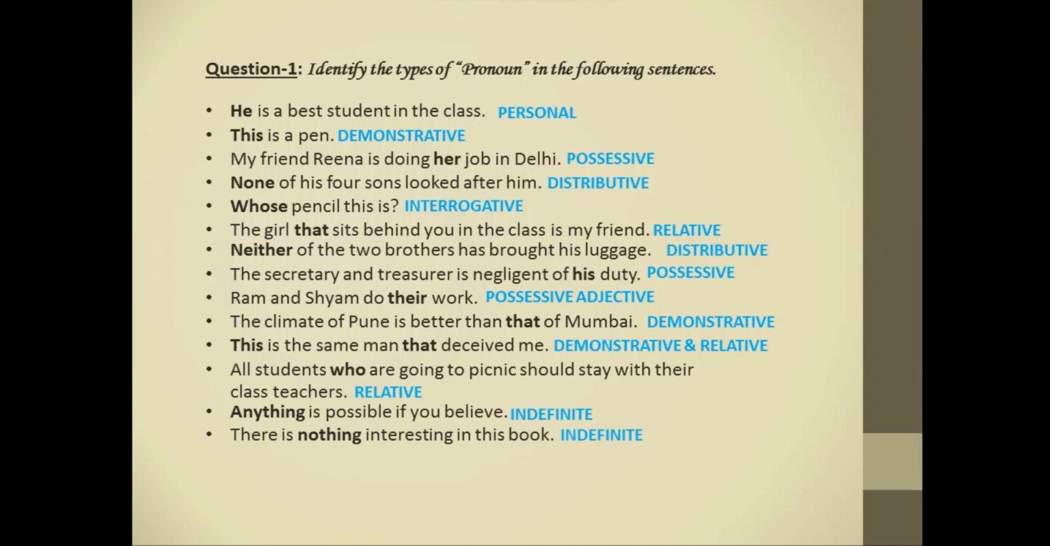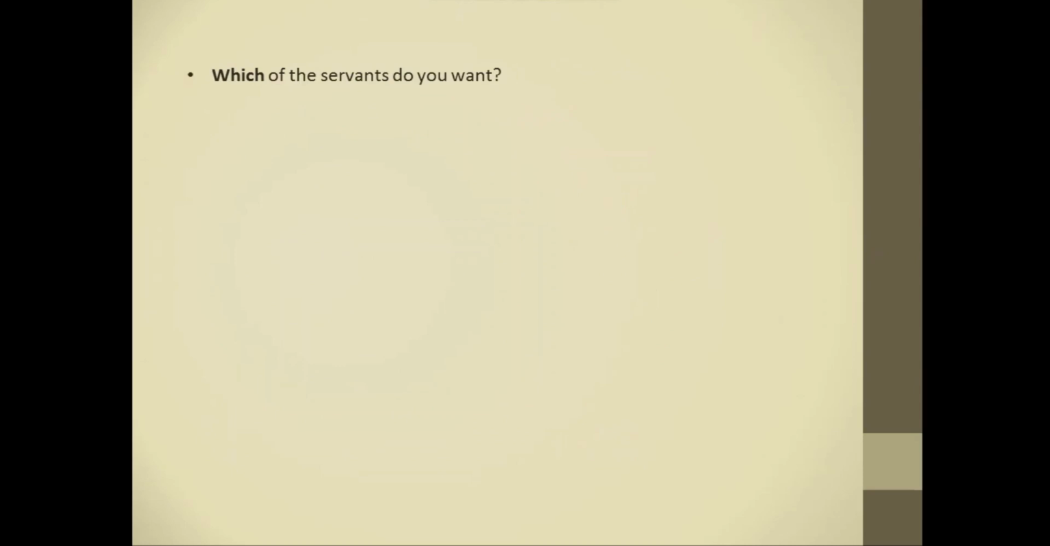Next, I myself went to the market and bought it. Here, myself is an emphatic pronoun. Next, which of the servants do you want? Here, which is used as an interrogative pronoun. Next, he should keep his promise. Here, he is a personal pronoun.